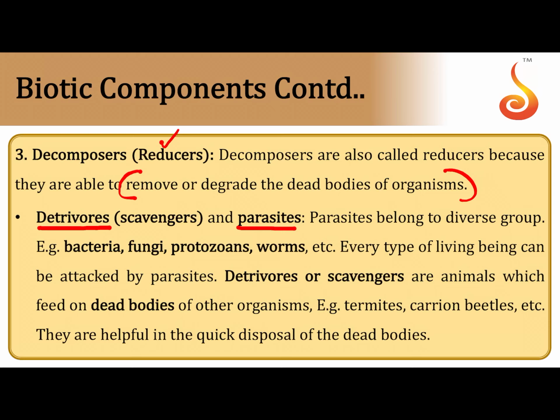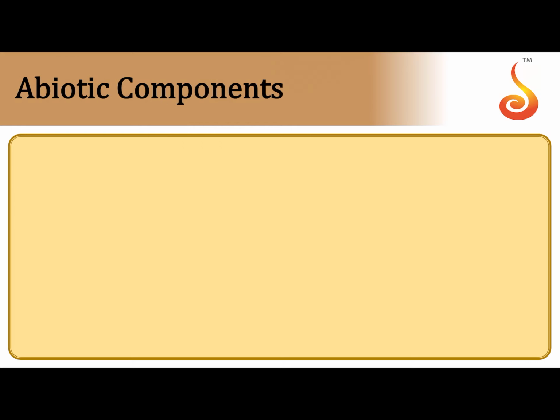Now, the detritivorous or the scavengers are basically the organisms which feed on the dead remains of other organisms, which are referred to as the detritus. So these detritivorous include termites and carrion beetles, for example. So remember, the decomposers may be detritivorous or they may be parasitic in nature.